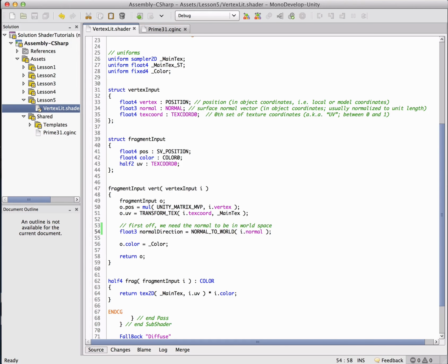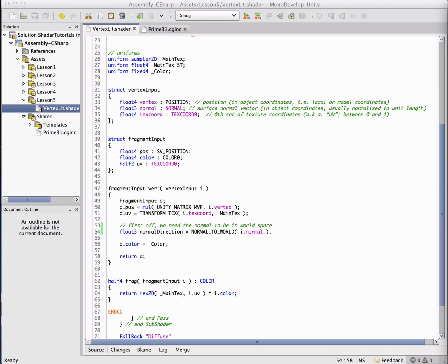So the next thing we need is another magic variable that Unity will populate for us. It's something called world space light position. And the world space light position actually isn't always a position. It's going to be either a position or a direction. In the case of a directional light, and that's what we're working with today, it's going to be a direction, because with directional lights the position doesn't matter. You can put them anywhere you want, and it's always going to act the same. So all we care about is the direction. Now, if the world space light position variable was actually populated with a point light, then what we would have is a position in world space.